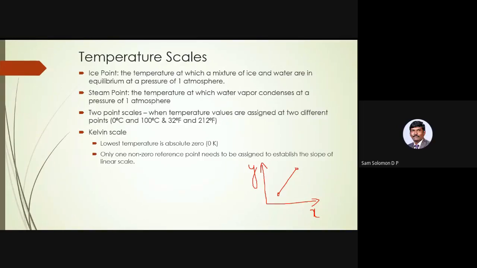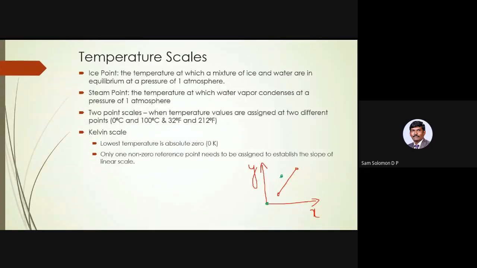In Kelvin scale, what we have is 0 as one of the points. So I'll show it here. So 1 point is absolute 0, so 0 Kelvin is 1 point. Now I just require another point. That's all. 0 Kelvin is not 0 degree centigrade, you have to be clear with that. 0 Kelvin is not the ice point. 273 Kelvin is the ice point. Is that clear?